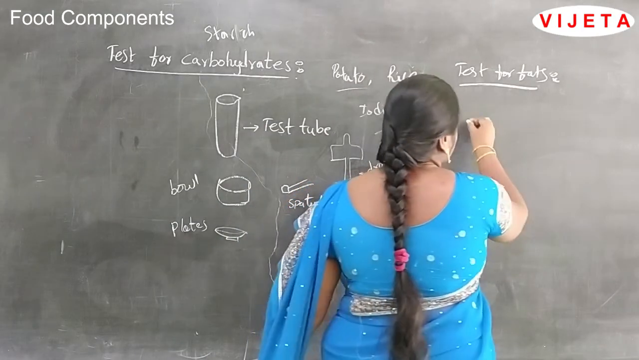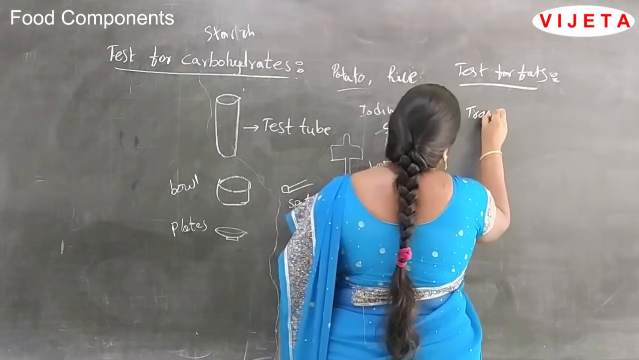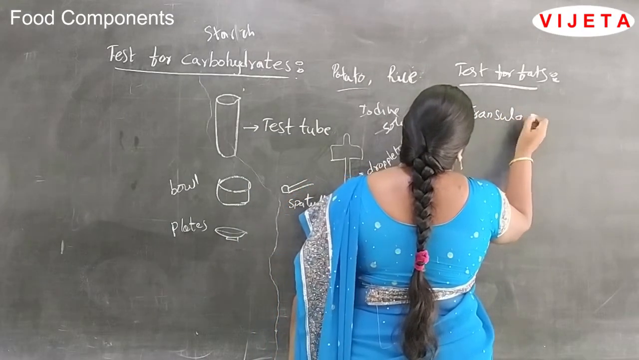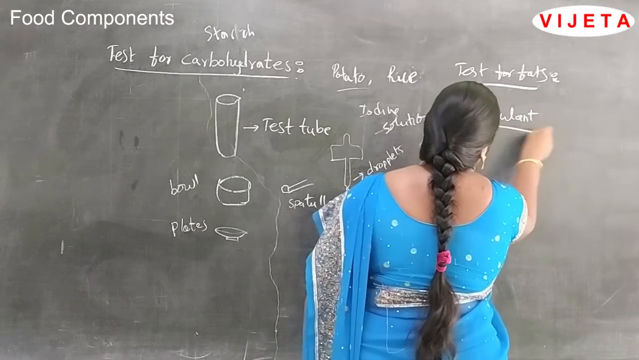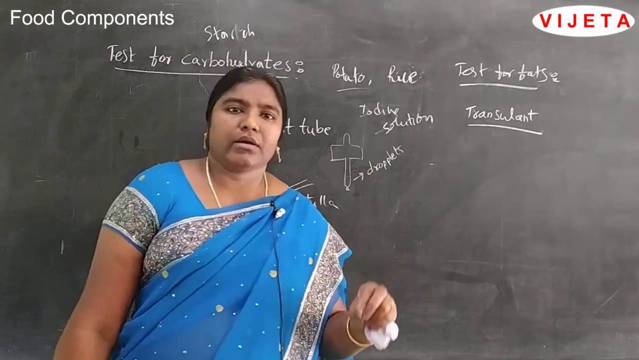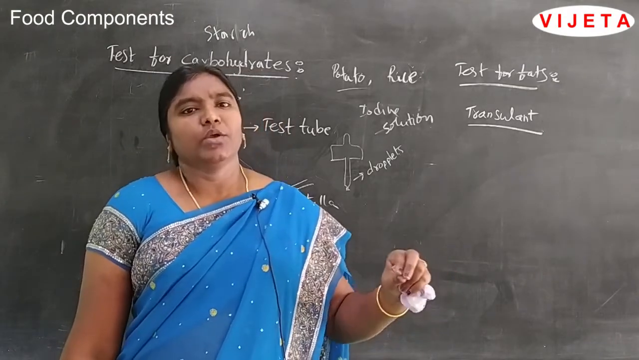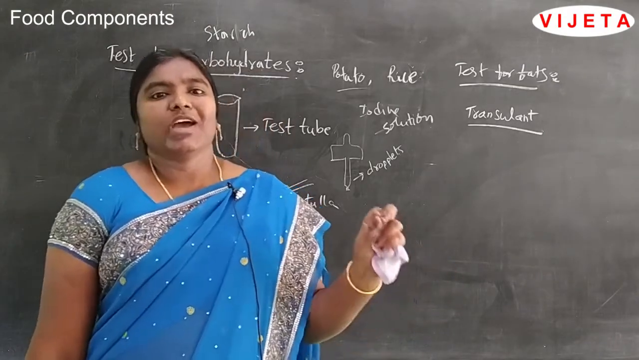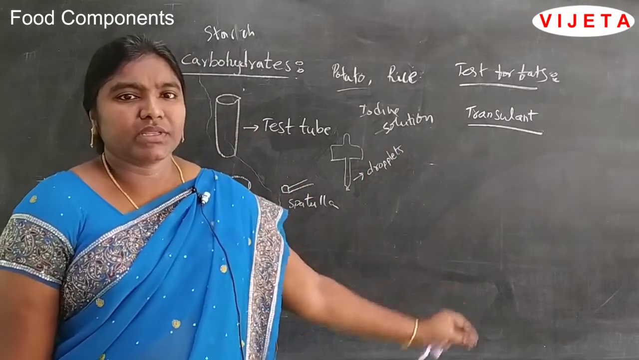That means the paper should be translucent. It shows that the paper is translucent. If you pour some coconut oil, groundnut oil, or any oil on the white paper, you may observe the translucent spot. This is the test for fats.